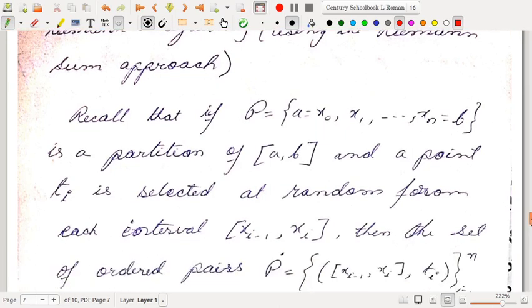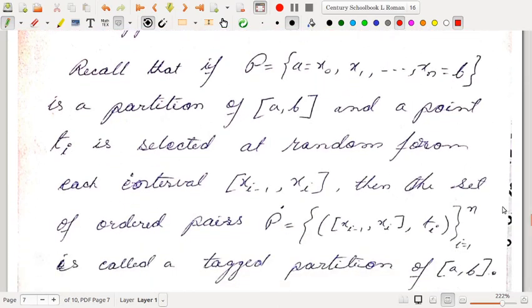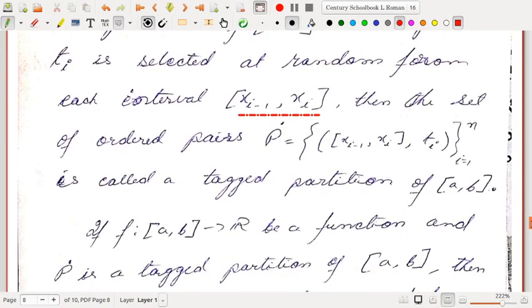So for that we need to recall the definition of the tagged partition. If P = {a = x0 < x1 < ... < xn = b} is a partition of [a, b], and a point ti is selected at random from each subinterval [x_{i-1}, x_i], then the set of ordered pairs P-dot is the collection of these subintervals together with some point inside each interval.